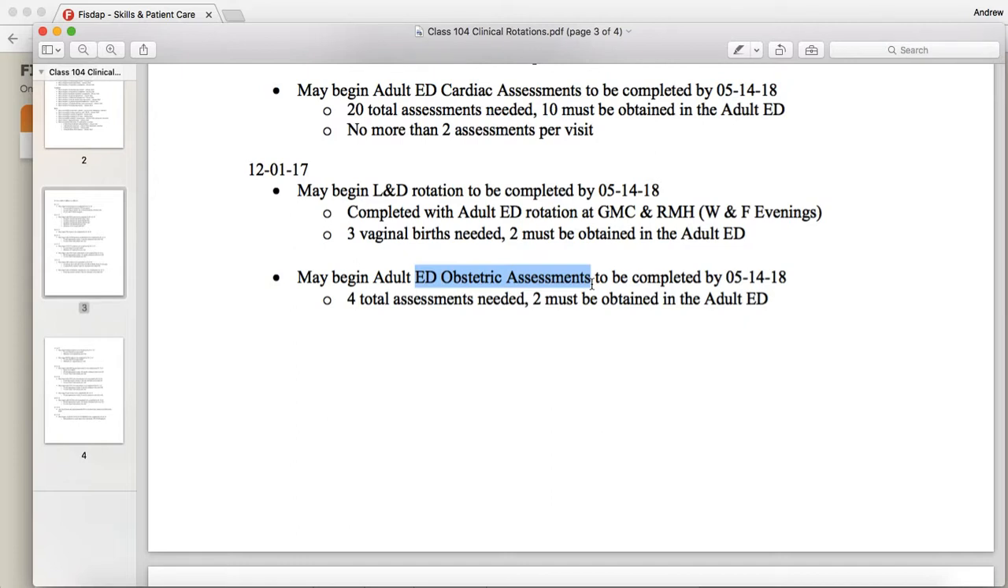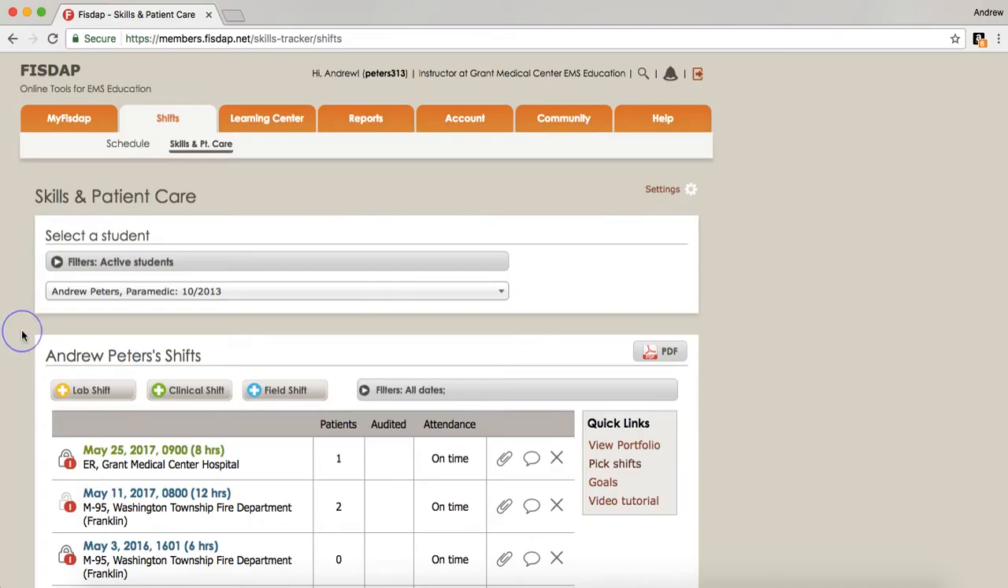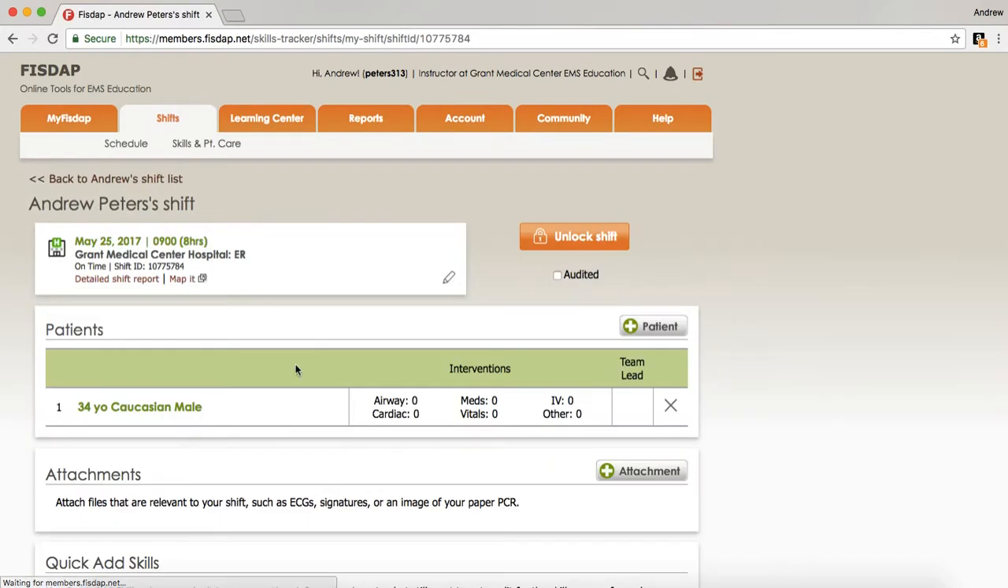And when you go up for your bursts, make sure that those are in addition to anything you get that day in the ER. All right, now we're going to switch over to FISDAP real quick, and we're going to go in and actually log one of these. So we're going to do hospital time. We'll click on that shift. We're going to go down. We're going to add a patient.